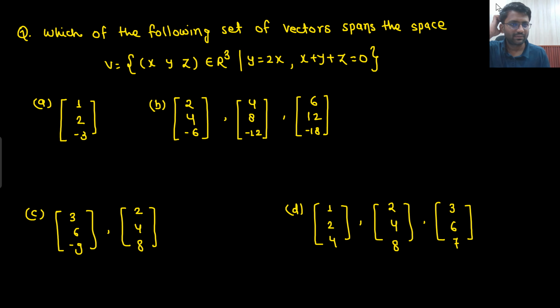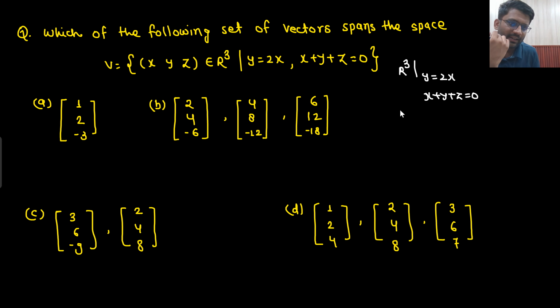So let's solve this question. Welcome back. Did you solve this question? x, y, z belonging to R3, y equals 2x, and x plus y plus z equals 0. So there are conditions on two variables. This kind of question we have already seen, right? y equals 2x, along with that x plus y plus z equals 0.